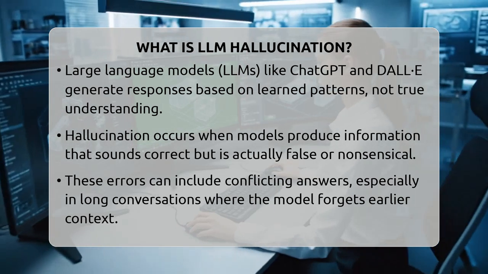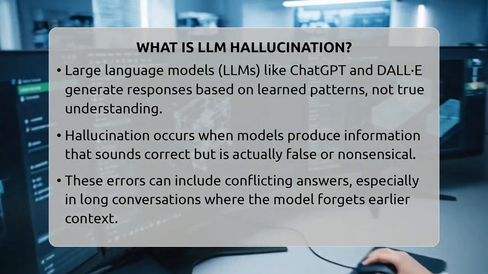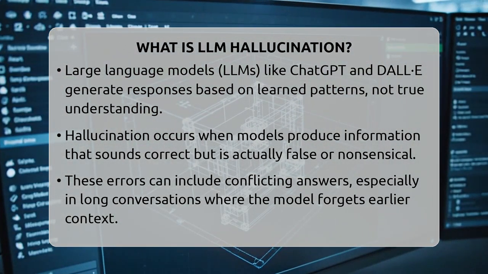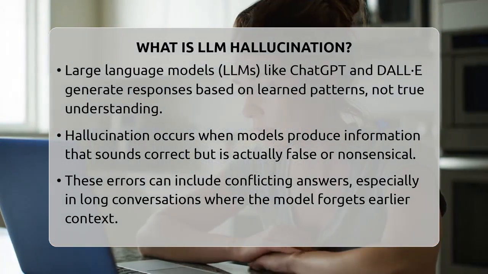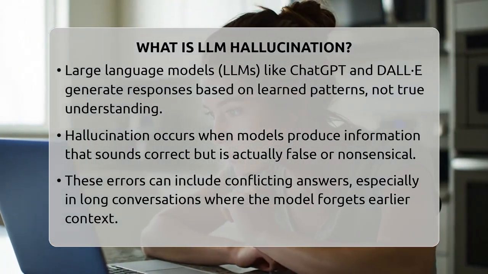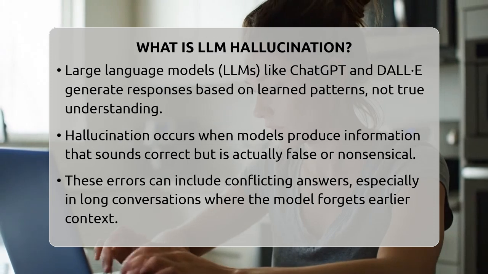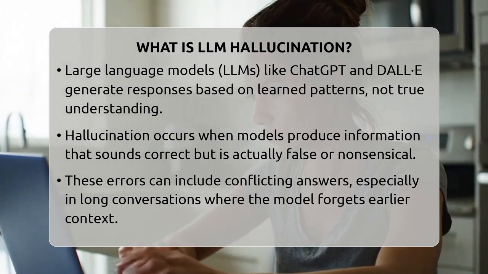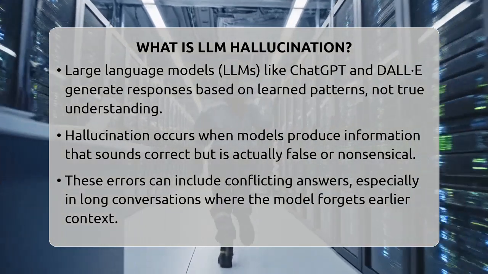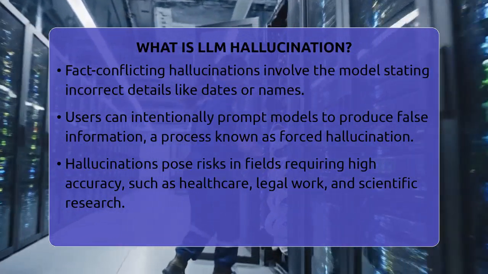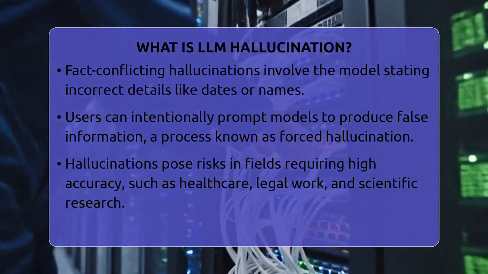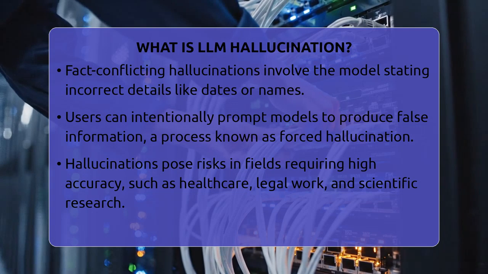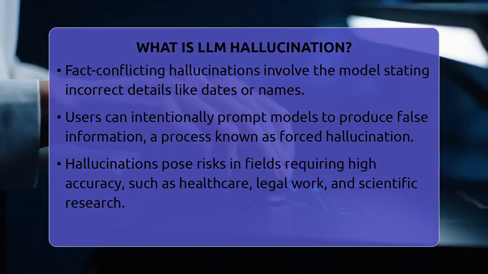But they don't truly understand facts or verify if what they generate is correct. Instead, they focus on making responses that seem fluent and relevant. LLM hallucination happens when these models produce information that looks believable but is false or nonsensical. It's like a person confidently giving an answer that's completely wrong. These errors can happen in different ways.